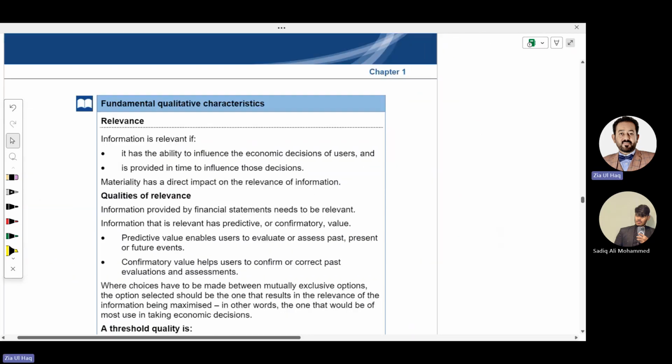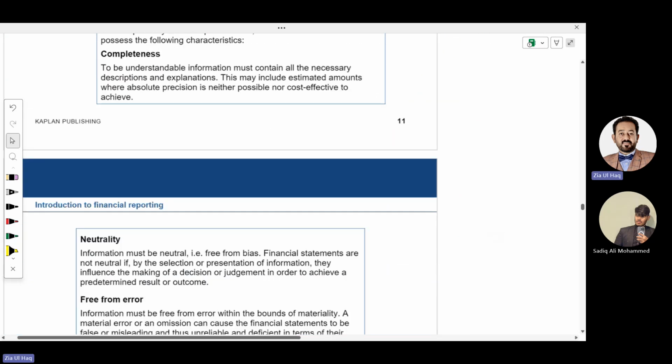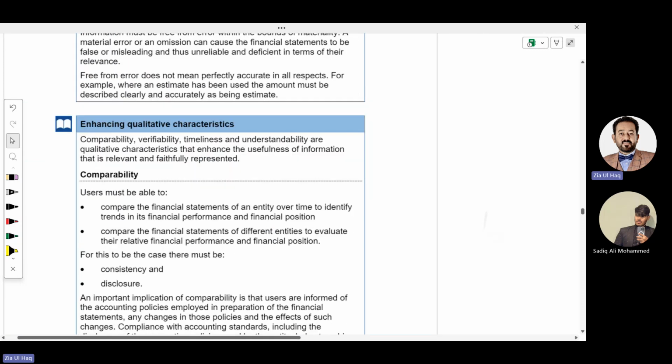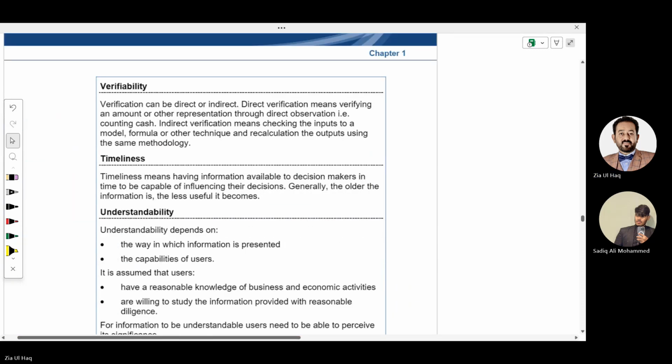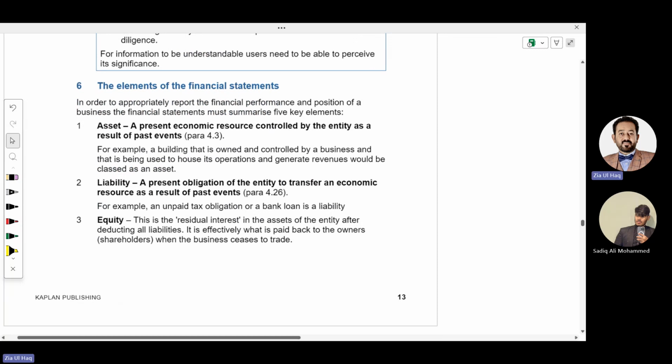Let's move forward. Their meanings are explained there. You can read by yourself. Now we are moving towards the definition of elements of financial statements.